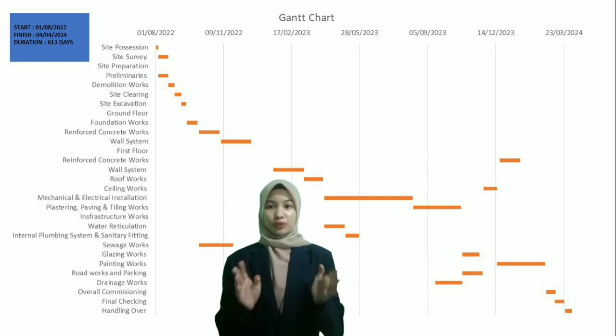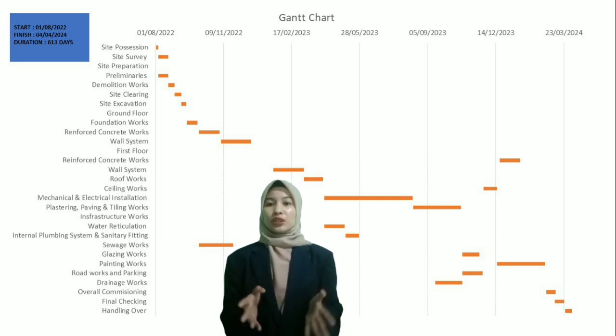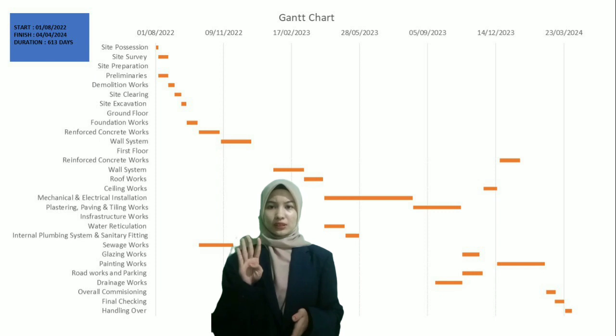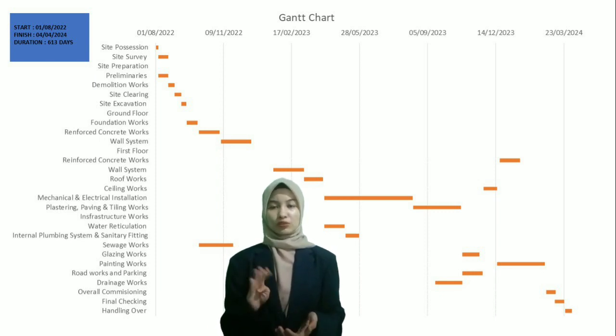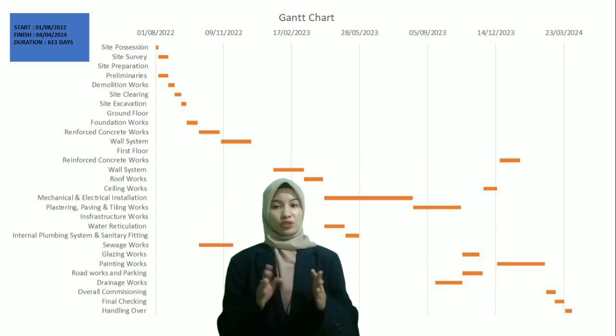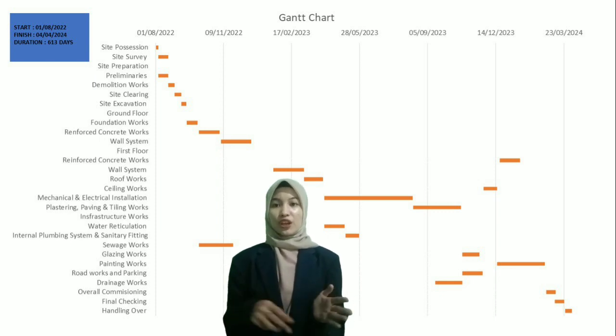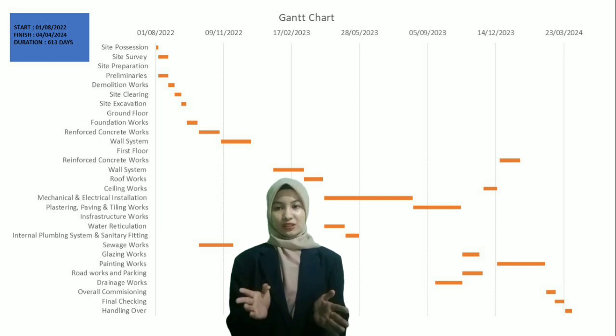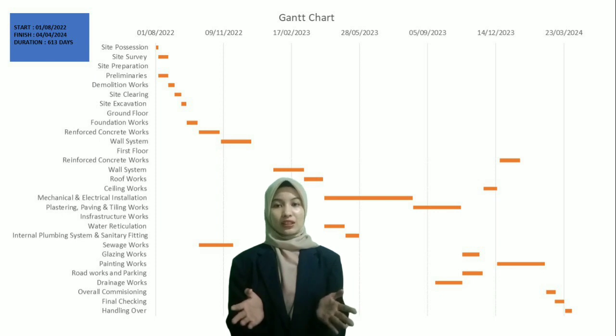Firstly, the first stage of this project is site possession. The duration of this activity is usually 4 days, starting on 1st August 2022 until 4 August 2022. The second stage is site survey. The next stage will be followed by preliminaries and demolition work. After that, we have site preparation that includes site clearing and site excavation. The duration of this stage is 18 days.